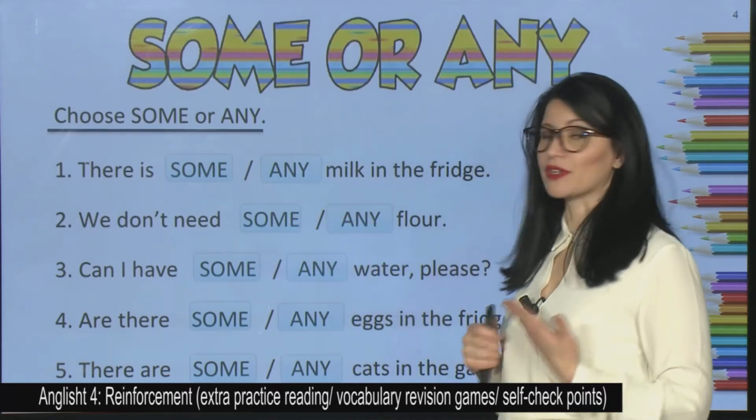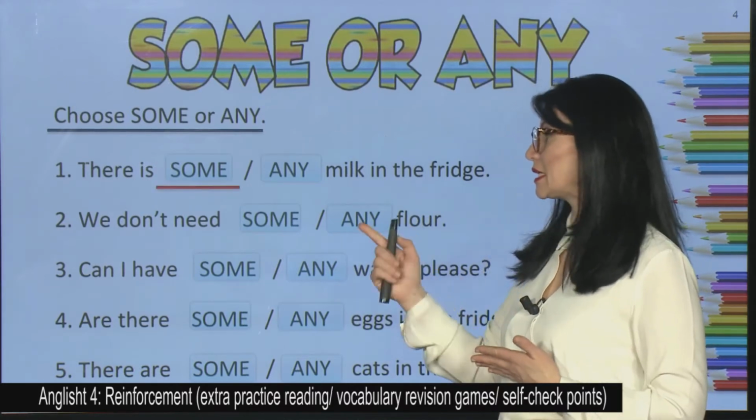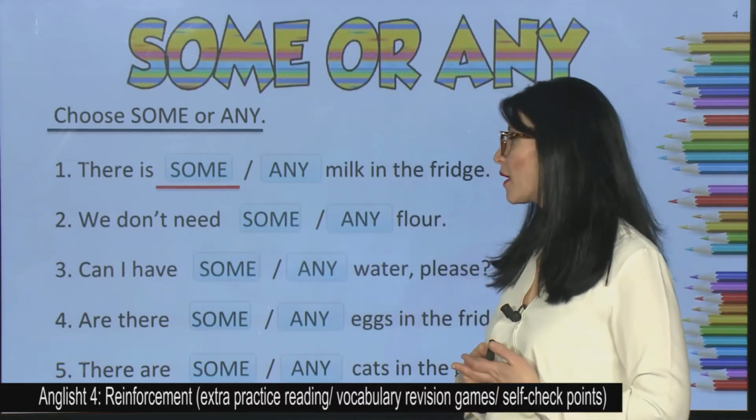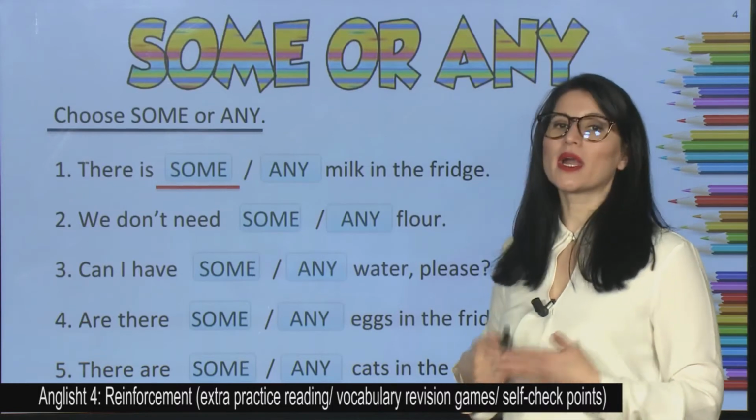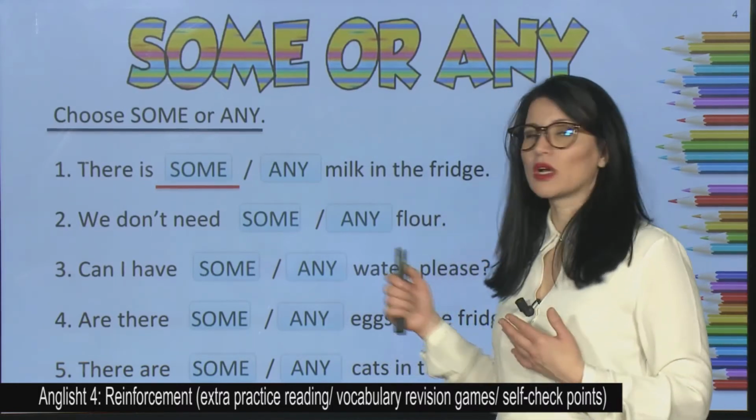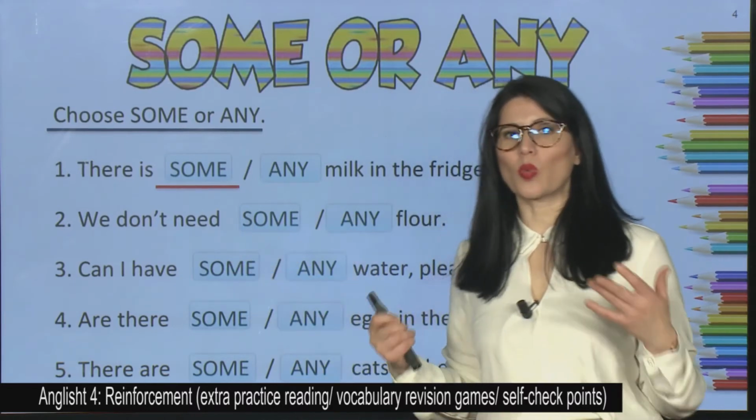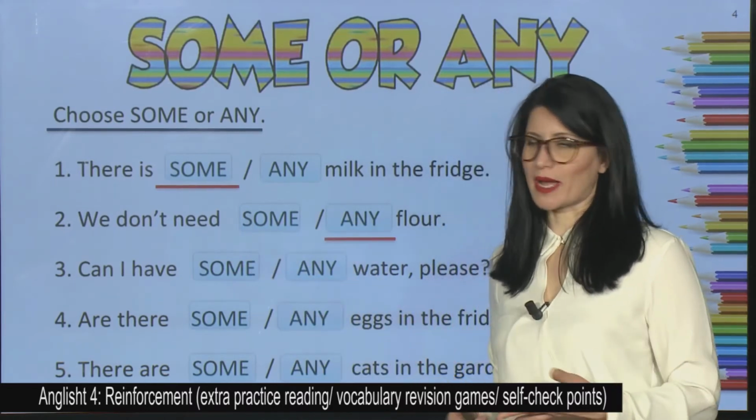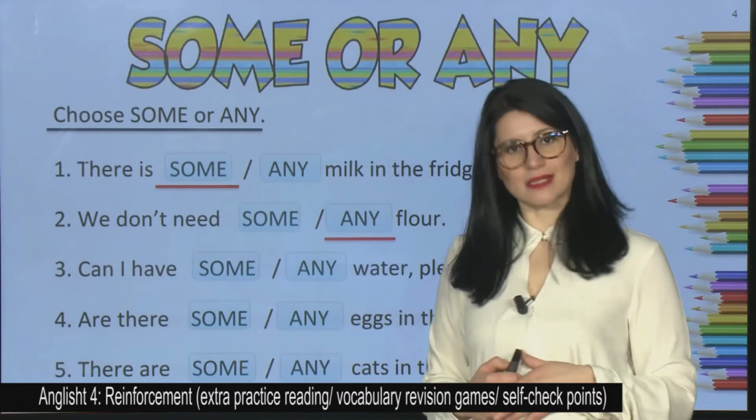Let's start. There is some or any milk in the fridge. So, we have got here an affirmative sentence, so it is some. We don't need some or any flour. It is a negative sentence, right? What are you going to use? Right, any.